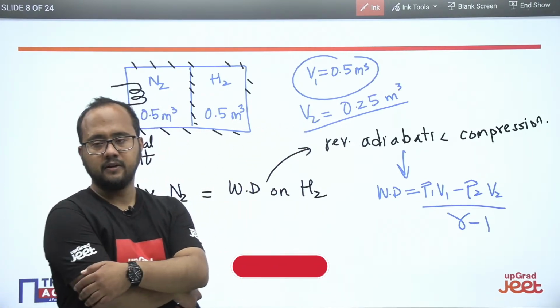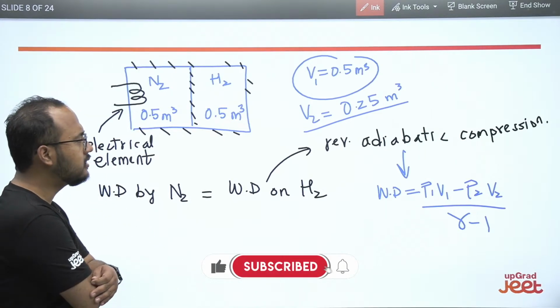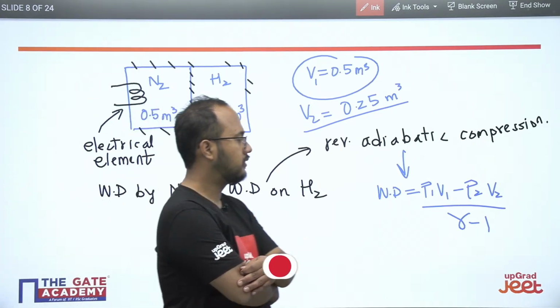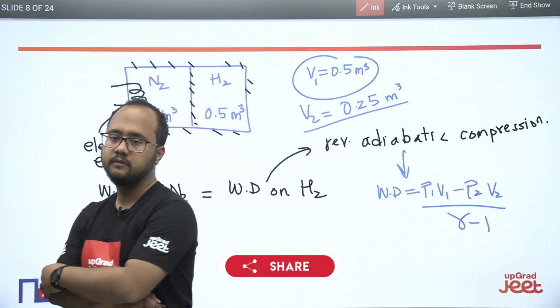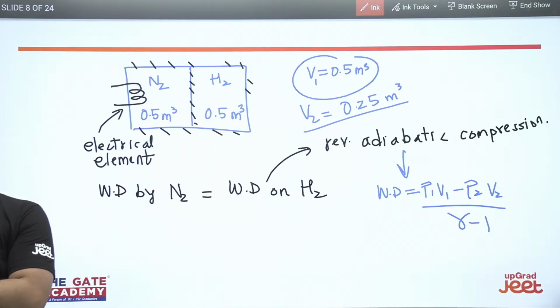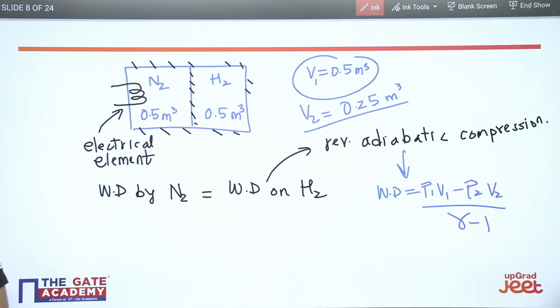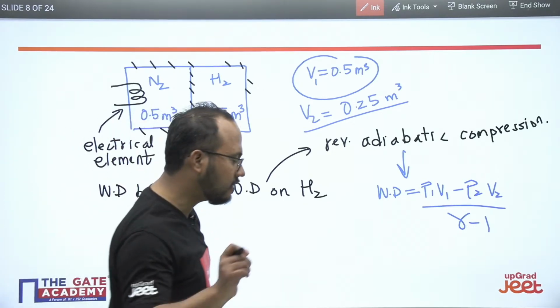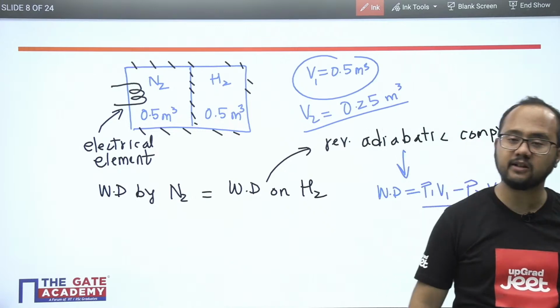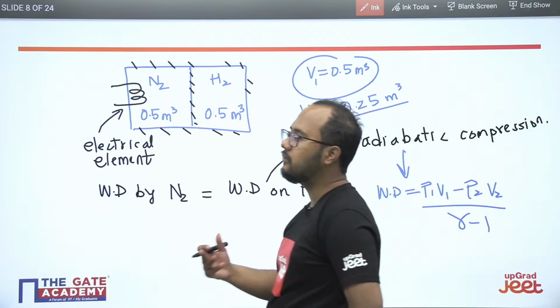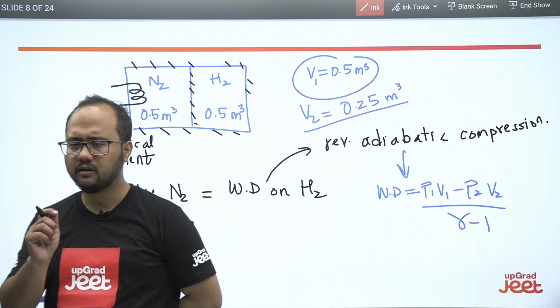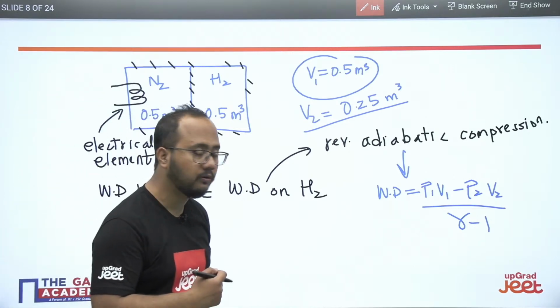Okay, so solve this question. Very easy. The formula is written in front of you. You just have to calculate the values and directly put the values in the formula. What is P2? Yes, that's the very important point here. What is the value of P2? How can you calculate the value of P2? Just think about it. Very important.